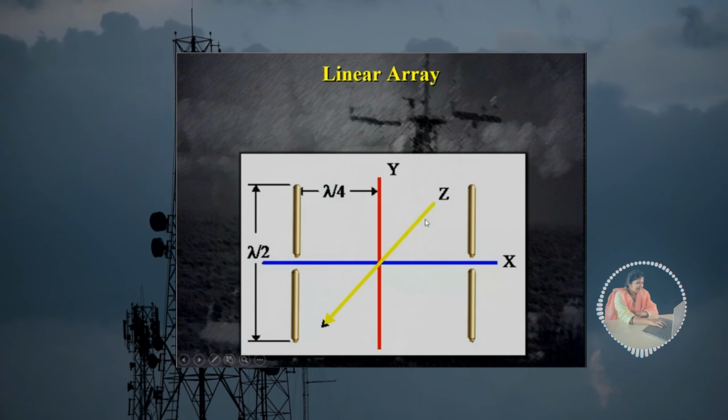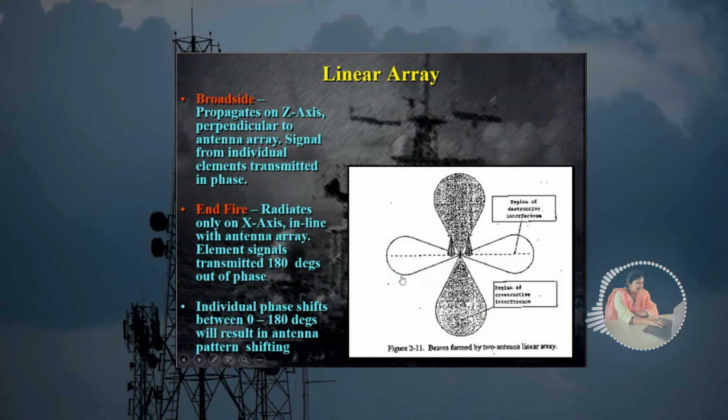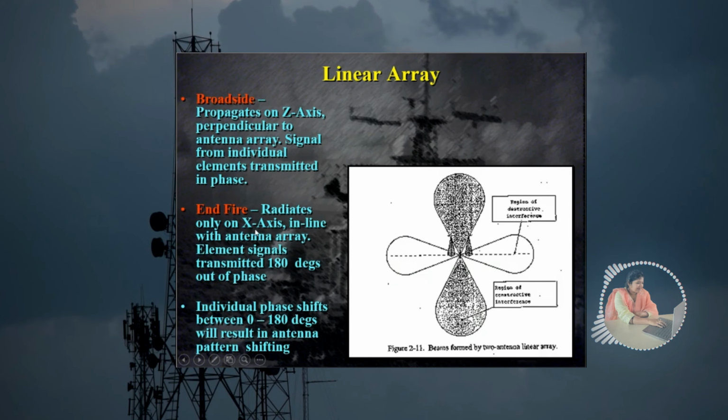Now again, this is an array antenna. So in array antennas there are two types. One is broadside and one is end fire.